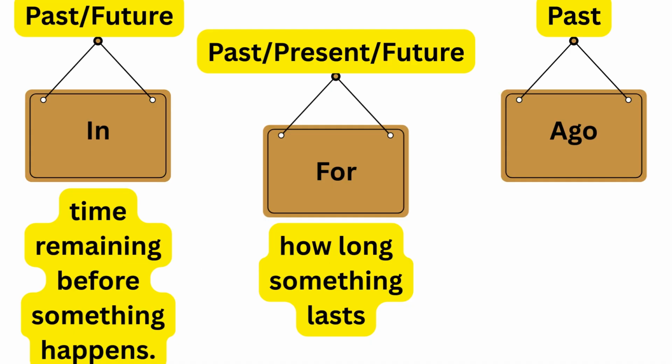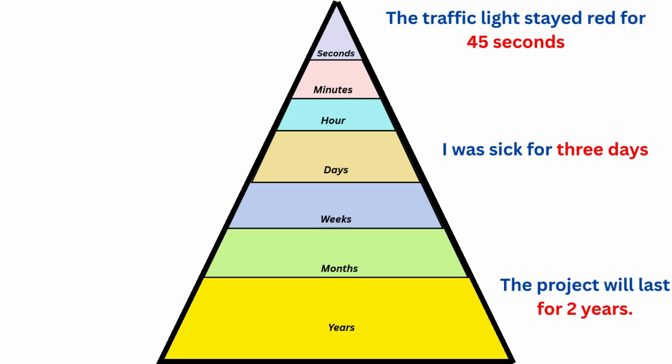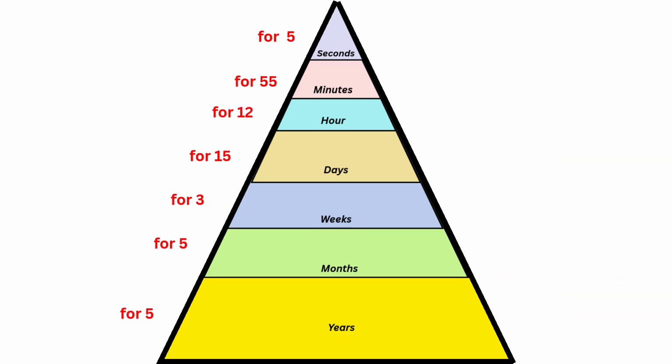Another preposition is "for." "For" is used when talking about how long something lasts. For example, the traffic light stayed red for 45 seconds. I was sick for 3 days. The project will last for 2 years. Likewise, you can say for 5 seconds, for 55 minutes, for 12 hours, for 15 days, for 3 weeks, for 5 months, and for 5 years according to the context.